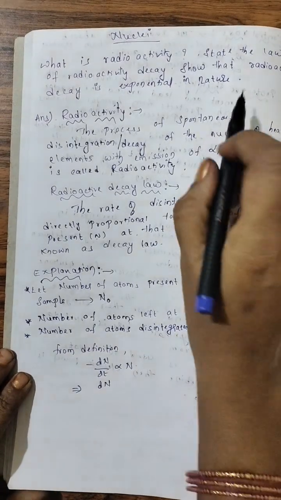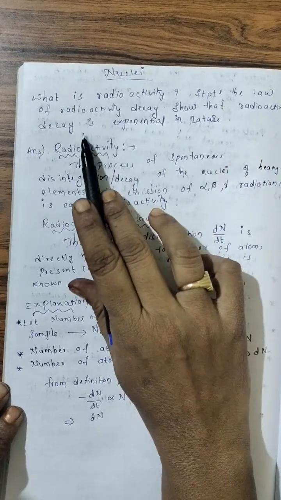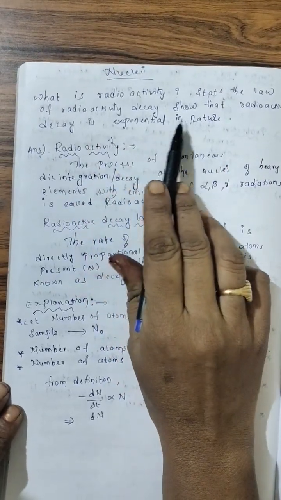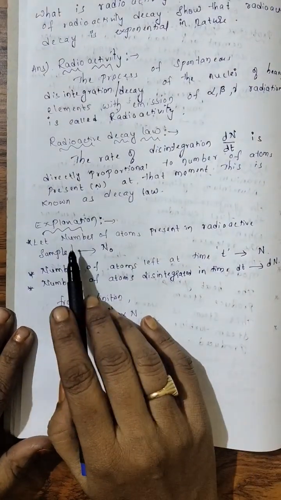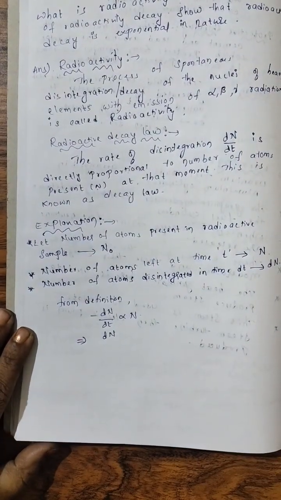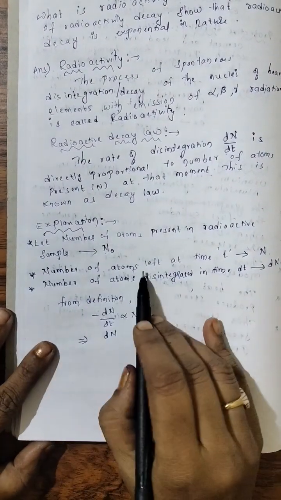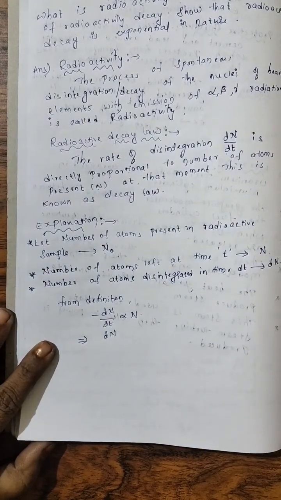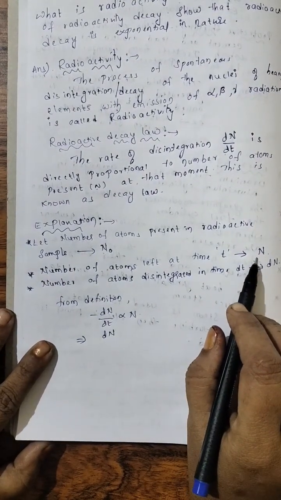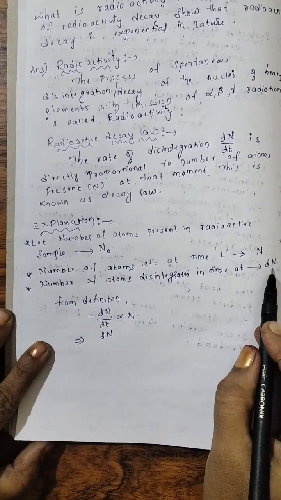Now what is the third part of the question? Show that radioactive decay is exponential in nature. For that, first I said 100 atoms here, no? We denote that with N naught. Now, the number of atoms left, that is 80, we denote with a capital N. Now, 20 atoms disintegrated, that we denote with dN.